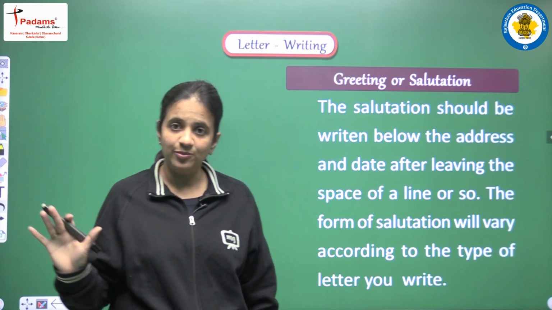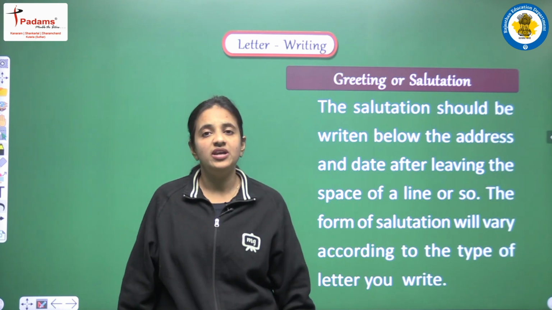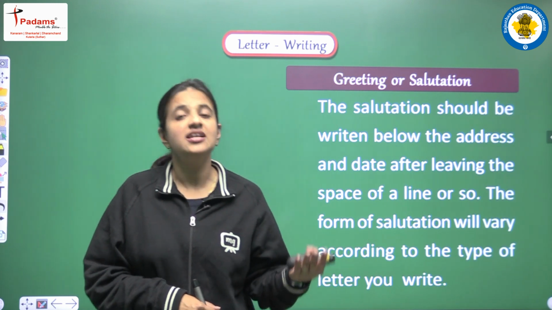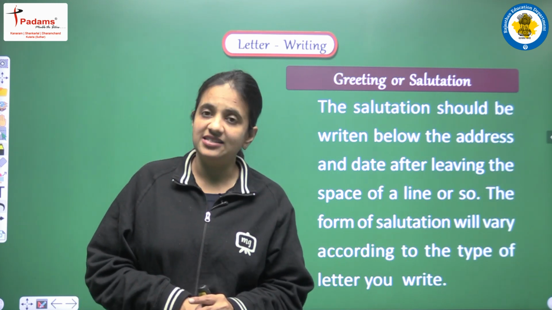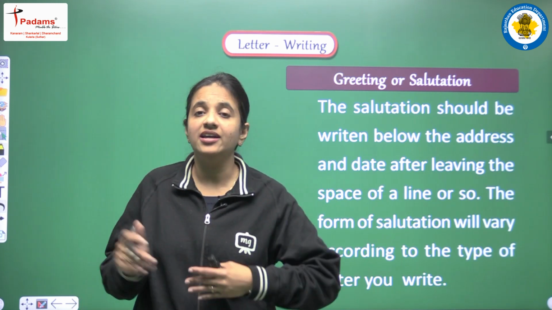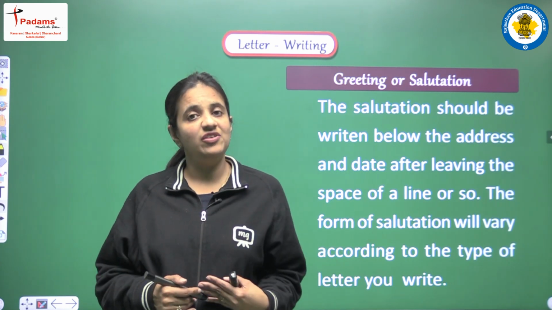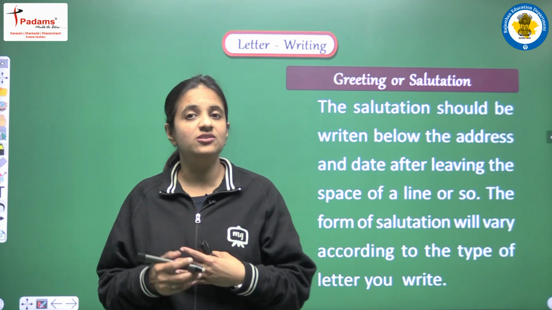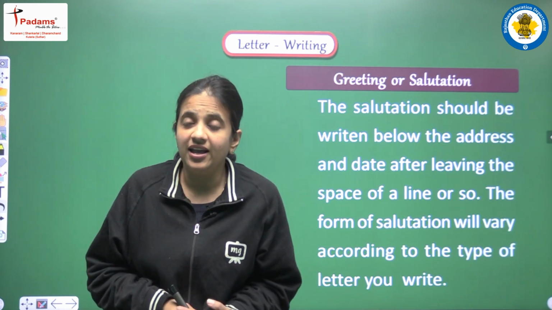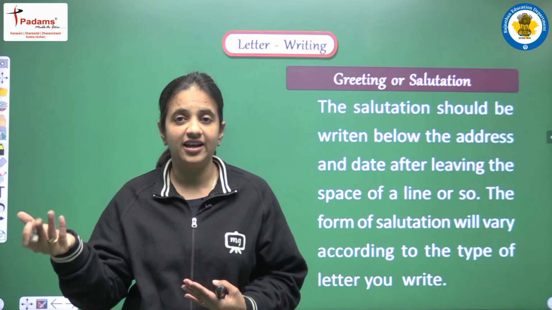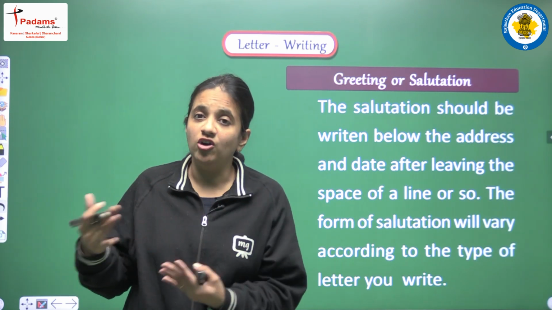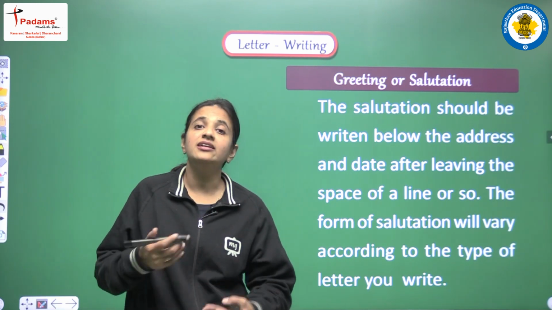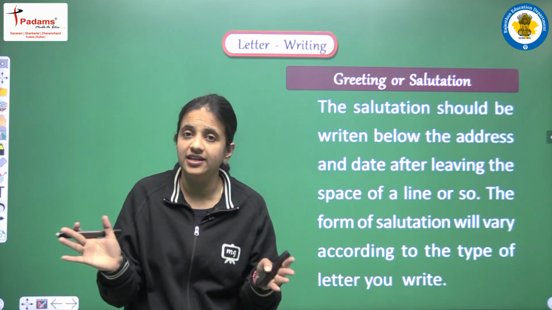So I am summarizing one more time. In the heading part, we have to write first of all writer's address, or we can say sender's address. And how do we have to write the address? In the first line we have to write the house address, and in the second line we have to write the name of the city. We can use 3 lines also if the address we are writing is big, like in the first line we have written the home address, in the second line if we are writing the colony name, or we can say area name, so yes, we can use 3 lines also, and then in the third line we have to write the city name. Clear?